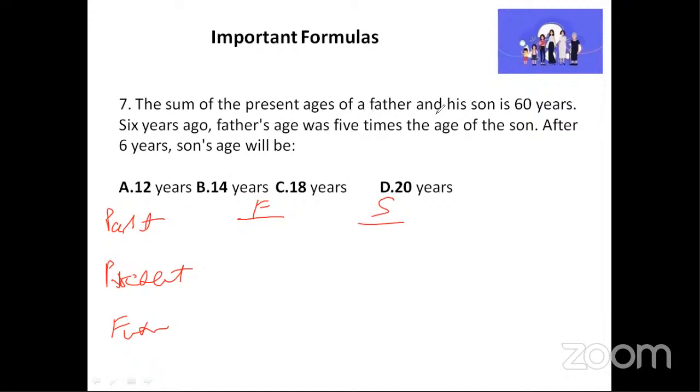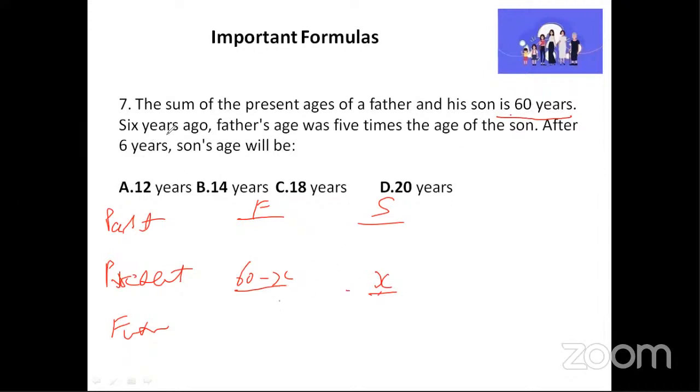The question is the sum of present ages of father and his son. So present age of father and son. So I'll assume son as x, which means father will be 60 minus x, because if you add both of them you should get 60. So you should not take y again, you should take simply x, and then whatever is the total minus that value. So we take son's value as x. So father's age will be 60 minus x.